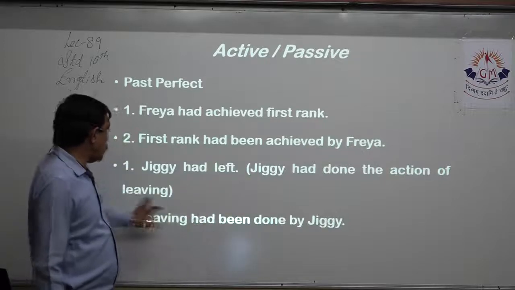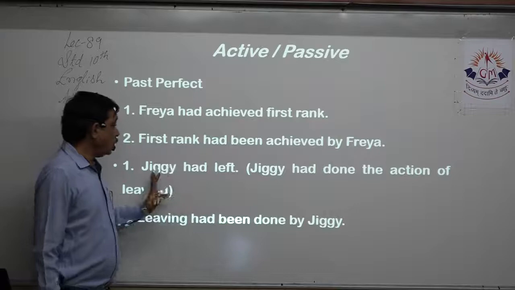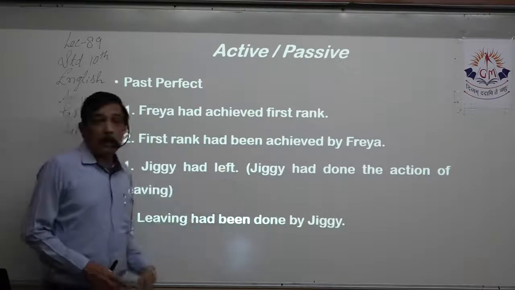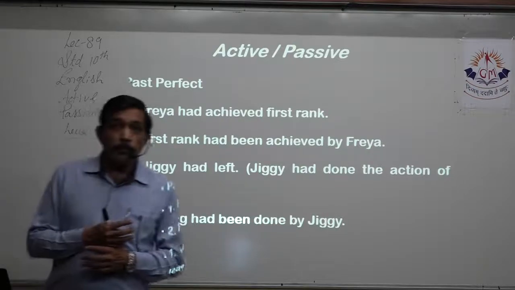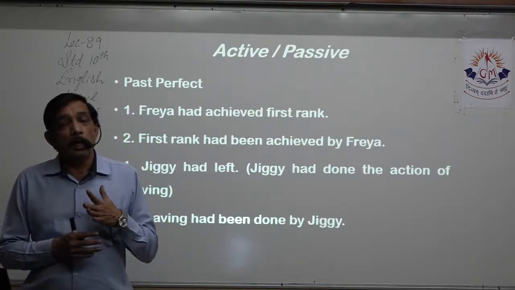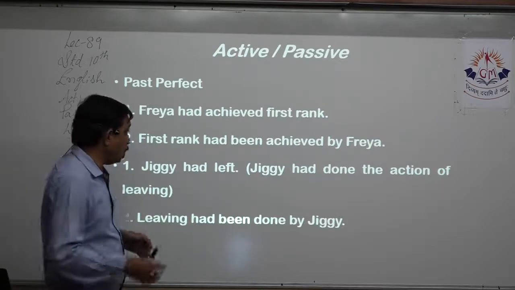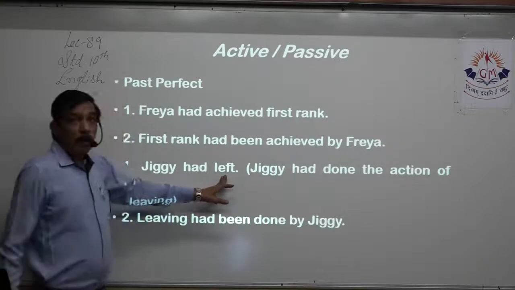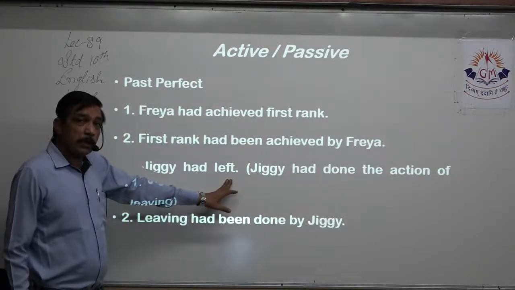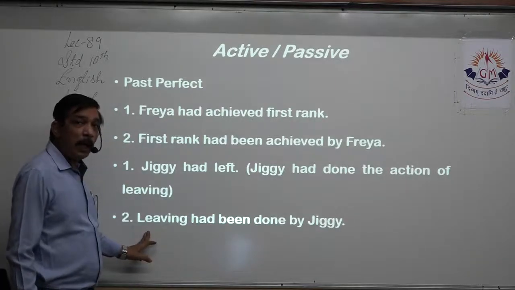Jiggy had left. Jiggy had done the action of leaving. Yes. So Jiggy had left. Now leave, we know leave is a verb, right? Leave, left, left. So left is the past participle, but it's a verb. A verb can be changed into a noun by adding ing, or it can be made an abstract noun.